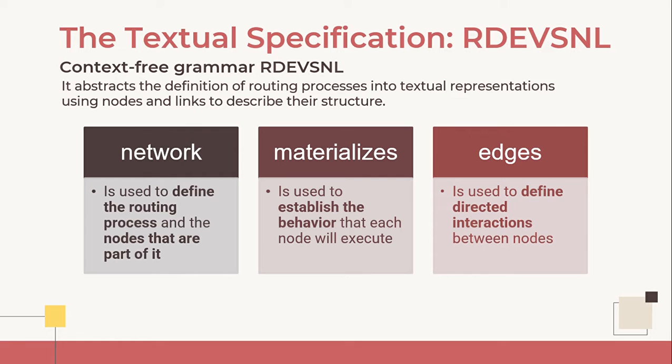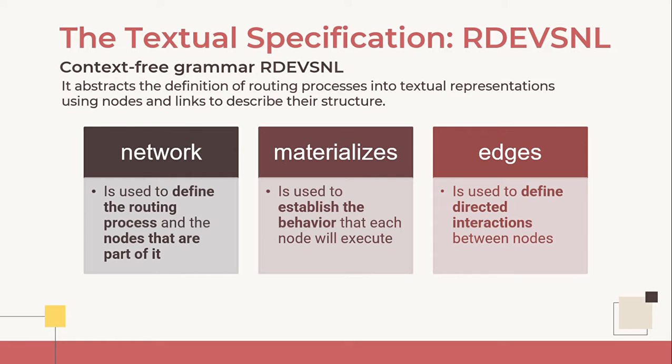In the English version, we can find three primary building blocks: network, materialize, and edge. When an RDEVS natural language specification is used to structure a routing process, a network is defined to model that process. So the first building block, network, is used to define the routing process and the nodes that are part of it.